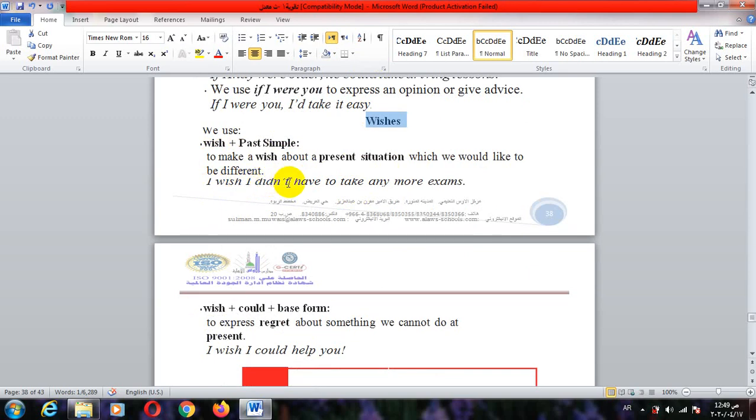I wish I didn't have to take any more exams. I wish I didn't have, this is past simple, the verb in the negative form, so I use didn't plus infinitive. As we know, we use didn't in the past simple, so this word wish is followed by past simple. Although we wish something at present or in the future, this is the rule: if you wish something at present or in the future, we use wish plus past simple.